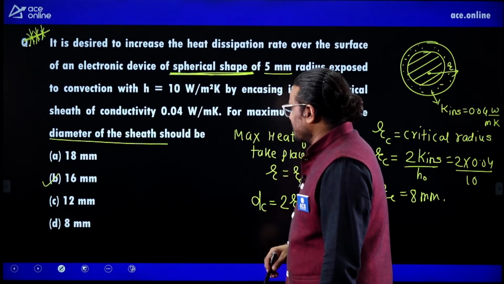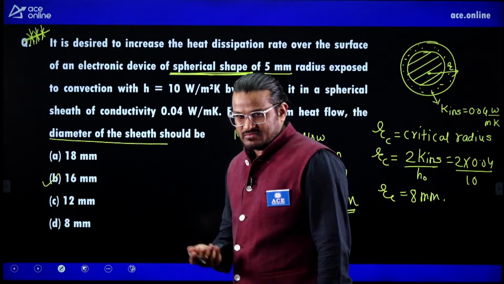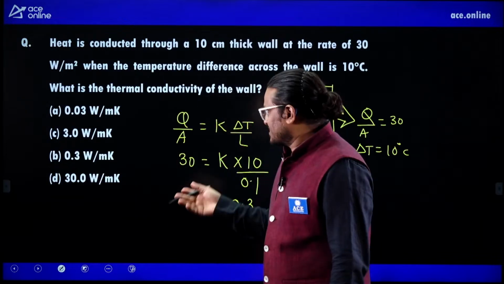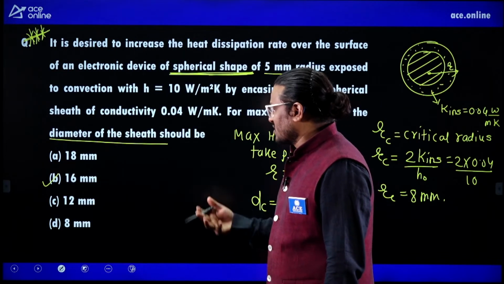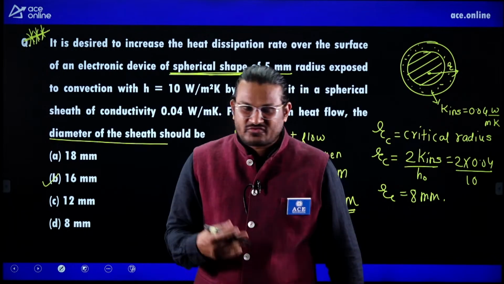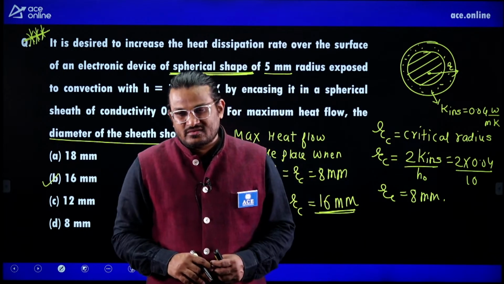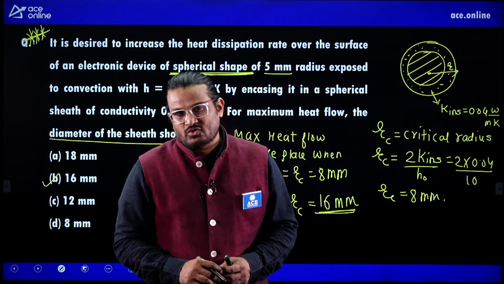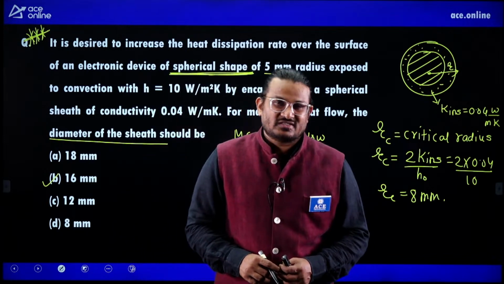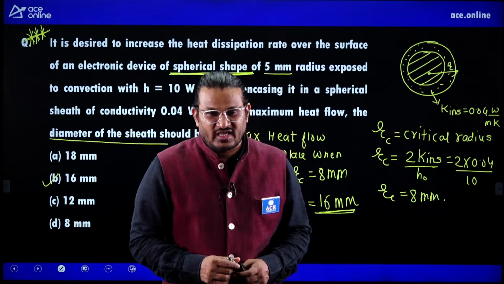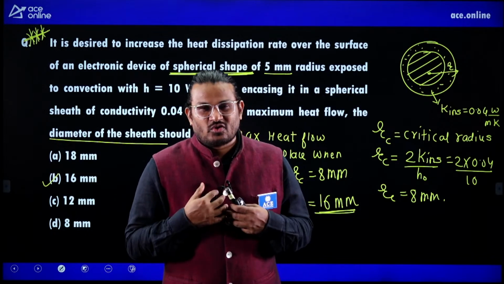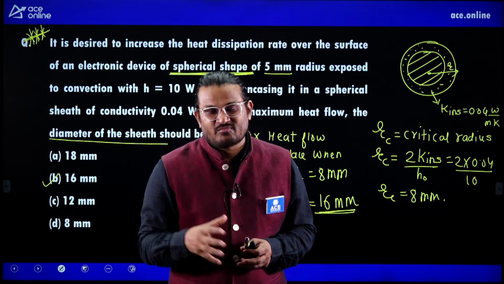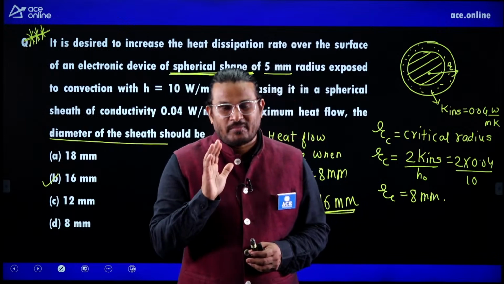So please listen. I solved around 15-16 questions in all the topics: convection, conduction, radiation, and all that. I just want to give you a glimpse of heat transfer. Of course, this is not the complete thing, so please try to understand. No one will give you the exact weightage, because at the end of the day, I am not going to write the exam. If something goes wrong, you will suffer, not me. So my prediction may be wrong. So you should not play the game of prediction and probability. You should play the game with the subject.